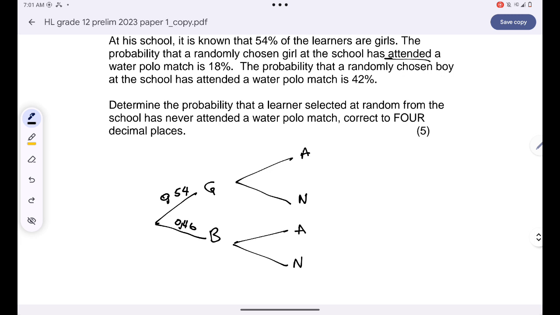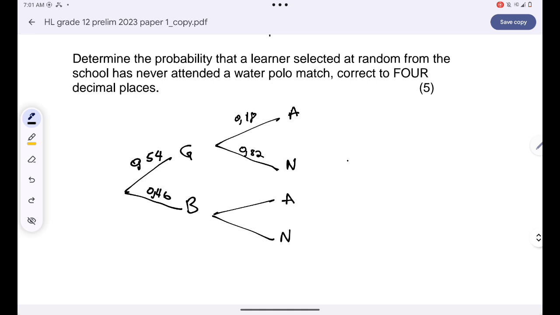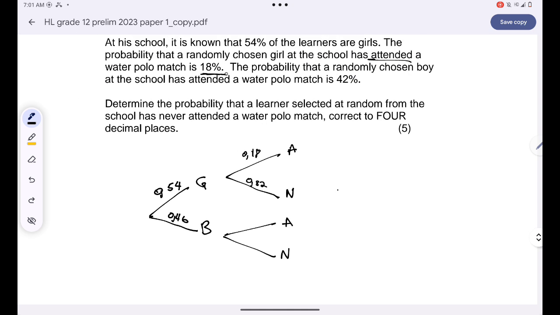We are told that 18% of the girls are the ones who attend, so the probability there is just 0.18. Remember that, guys, the probabilities of an event and its complement should add up to 1, right? So that's why the probability over there will simply be 0.82. If there's an 18% chance that a girl attends the match, that means there's an 82% chance that a female will never attend that match.